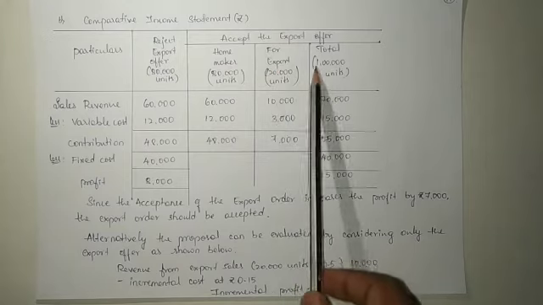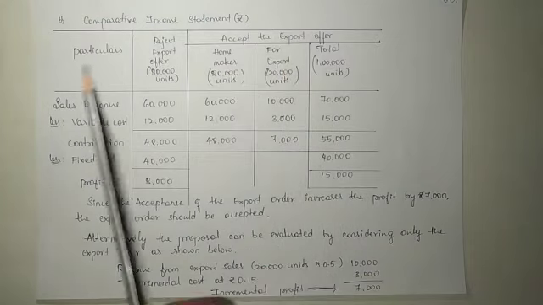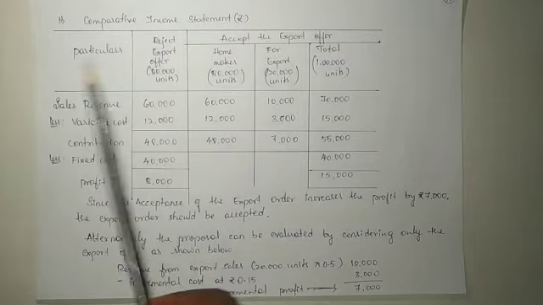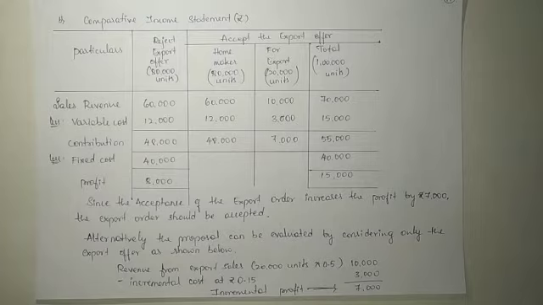Okay, so total cost for export and home making. Now when we reject the offer, the sales revenue is going to be 60,000, right? For 80,000 units, what is the selling price that is given in the problem?